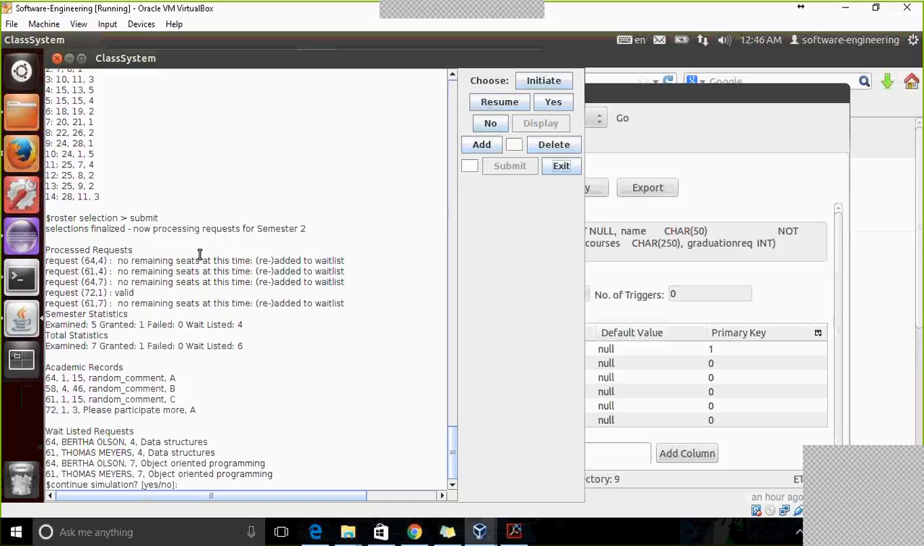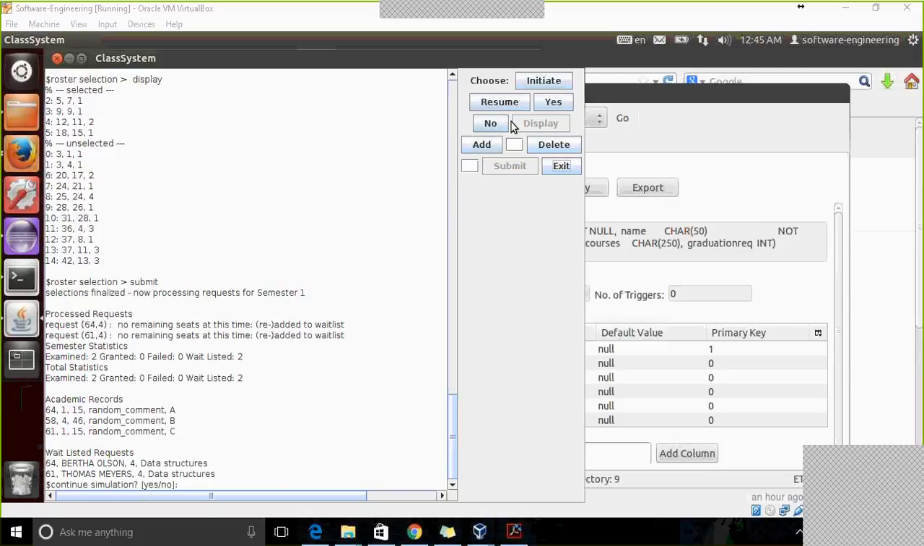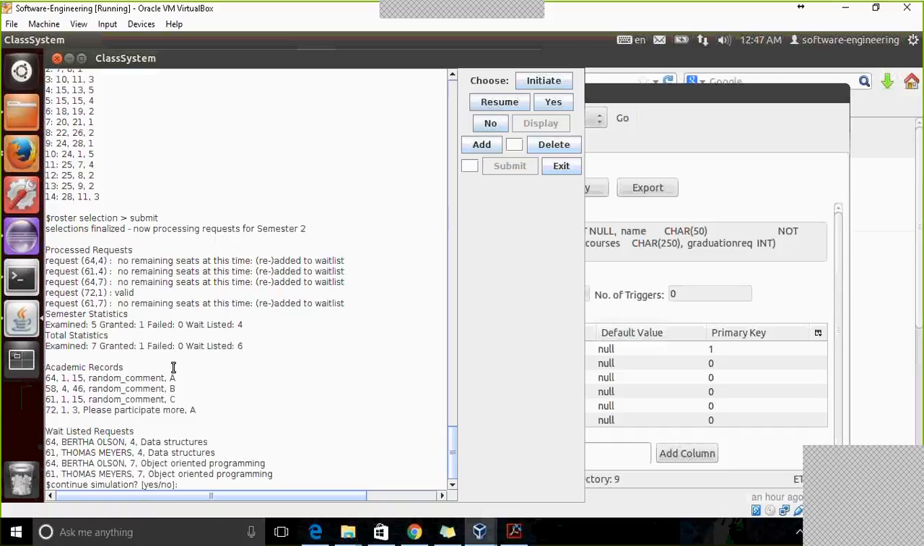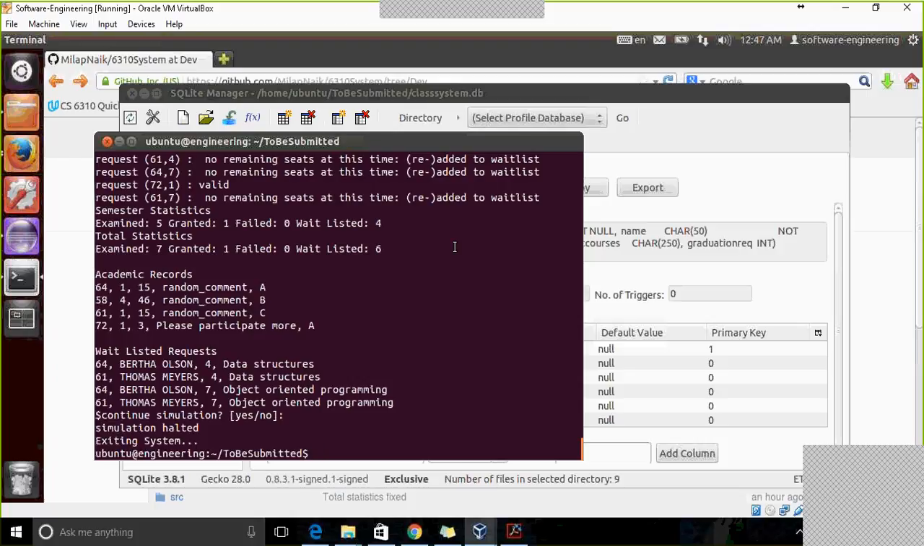For semester 2, in the request process, there's one valid request, which can be shown here in the semester statistics. The semester statistics are accurate for this semester, and the total statistics are now updated, including this semester's and last semester's. Now the updated academic records are shown and the waitlisted requests are shown. The simulation is then prompted to continue yet again. This time we can go ahead and click no. As you can see, the program is halted and exited.